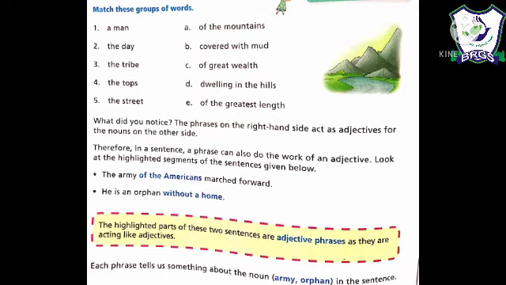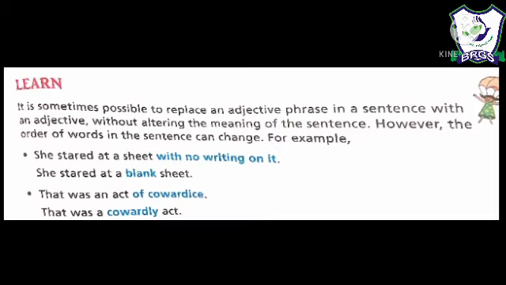Now see on page number 185, it is sometimes possible to replace an adjective phrase in a sentence with an adjective without altering the meaning of the sentence. However, the order of the words in the sentence can change. So here what the author wants to say is कि हम adjective phrase को replace भी कर सकते हैं adjective से. So this adjective phrase can be replaced with an adjective too.